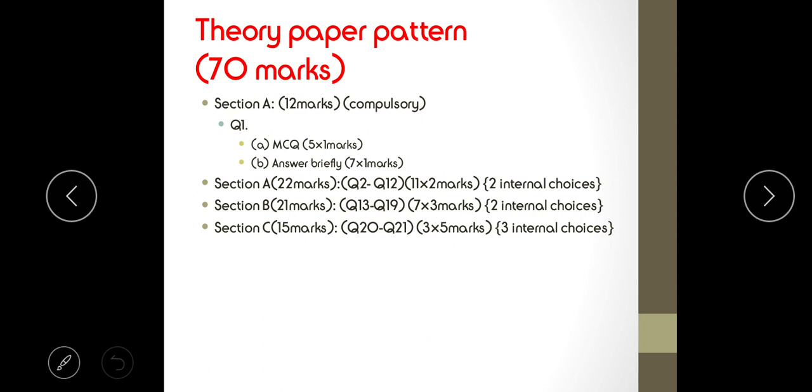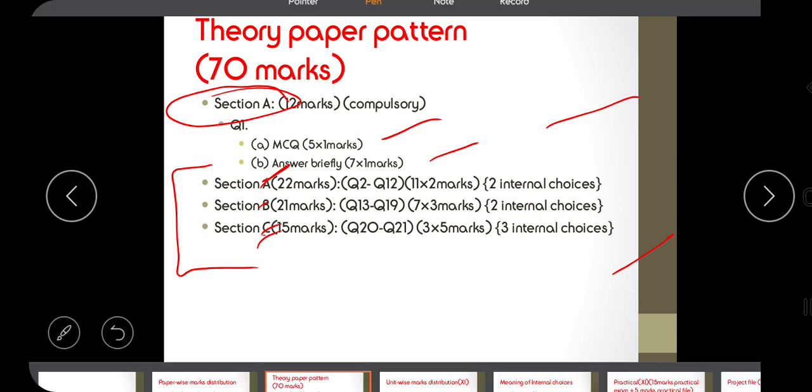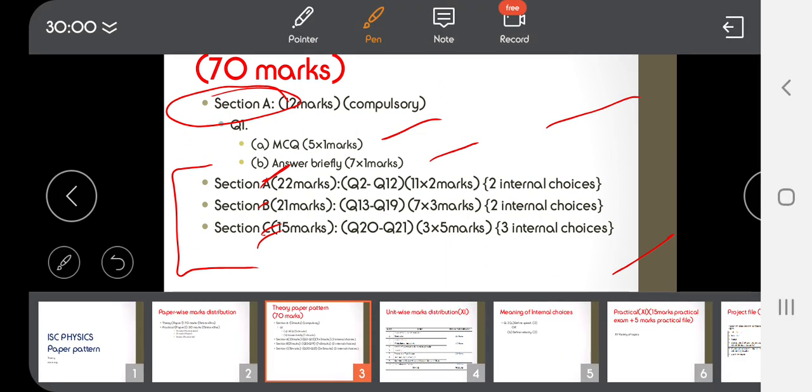The theory paper will be consisting of 2 parts, that is a compulsory part and the optional part. The compulsory part is called section A and the optional part will be called as section, actually it is going to be B, C and D, so it is a mistake over here. Now section A will be consisting of 12 marks, which will be 5 marks MCQs and 7 marks answer briefly. There will be 11 questions of 2 marks each in section B.